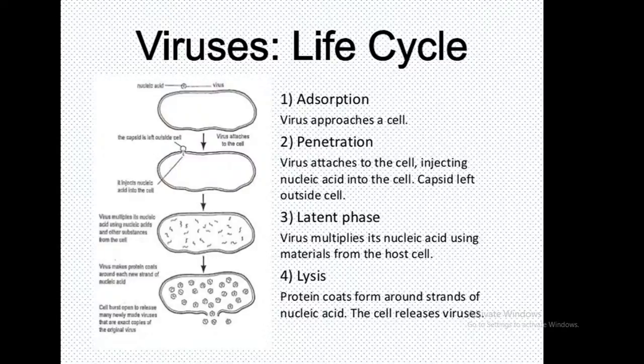And the last one is lysis. In the lysis phase, protein coats form around the strand of nucleic acid, and then the cell releases viruses. This is the last stage, in which the virus is fully developed. The virus is coated by the protein coat around the strand of nucleic acid, and after that the cell releases the viruses throughout the body.